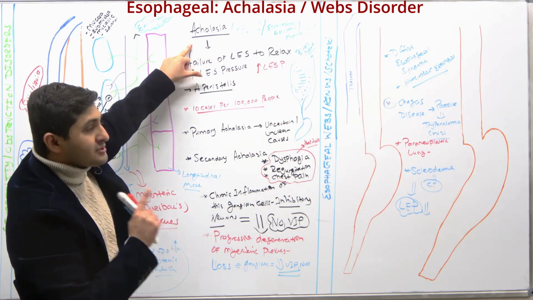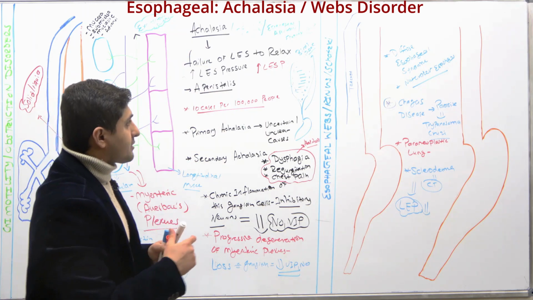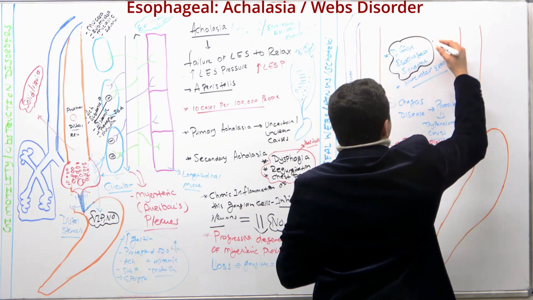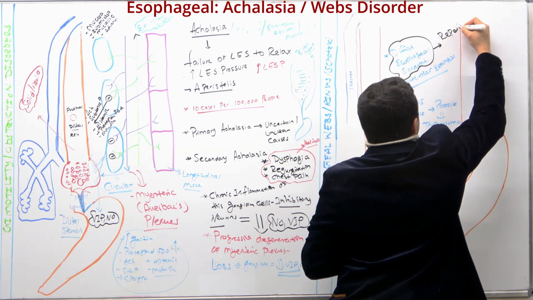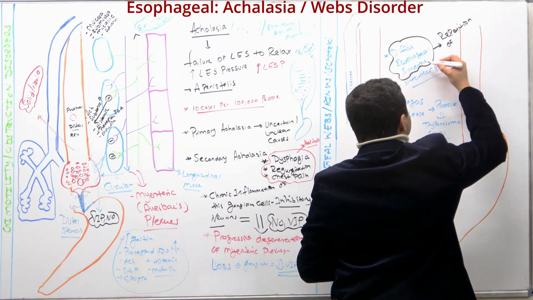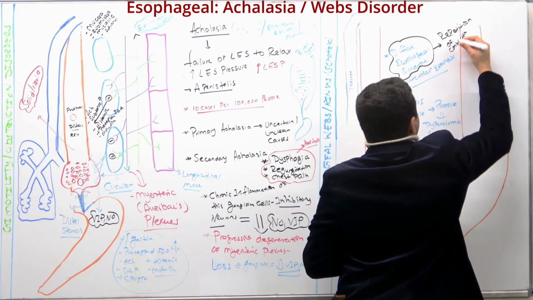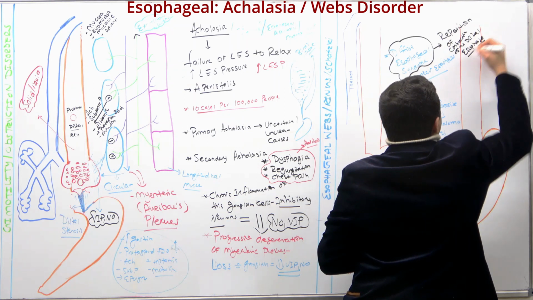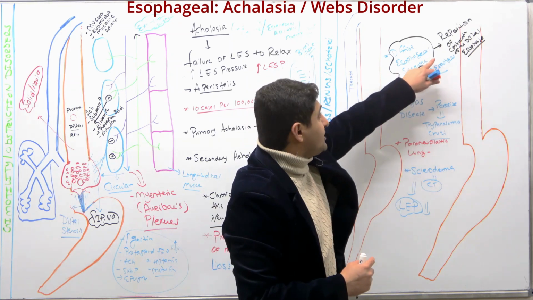Look, in the diffuse esophageal syndrome, what is basically happening is that there are repetitive, simultaneous, or uncoordinated contractions of the distal esophagus.